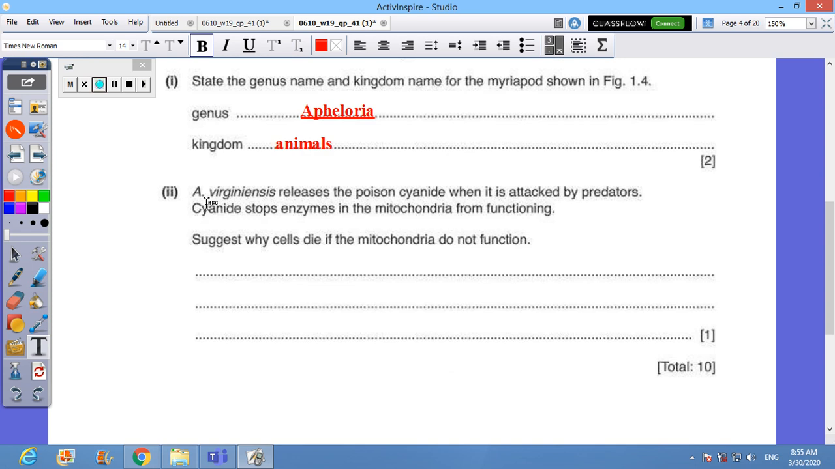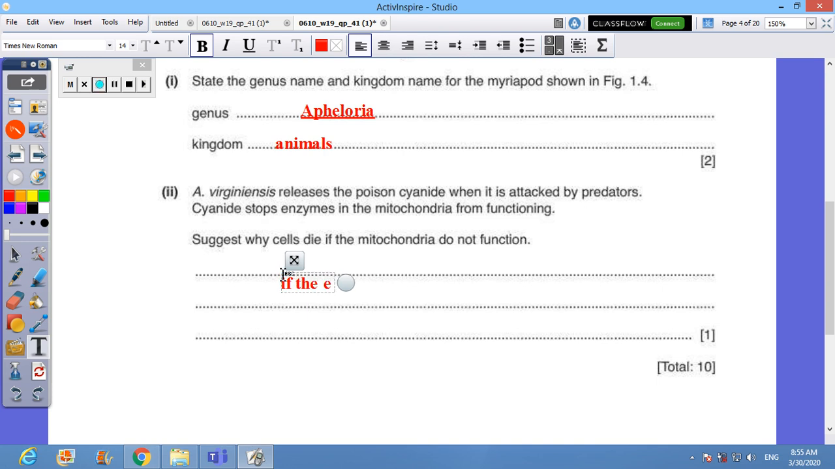That species, Aphiloria, releases the poison cyanide when it's attacked by a predator. Cyanide stops enzymes in the mitochondria from functioning. Suggest why cells die if the mitochondria don't function. Simply, there would be no aerobic respiration.